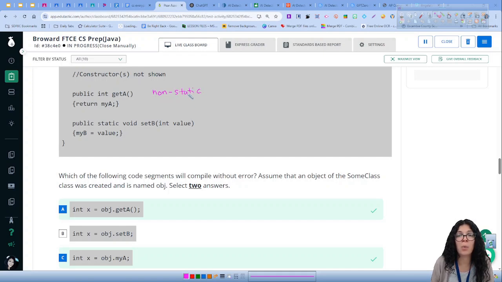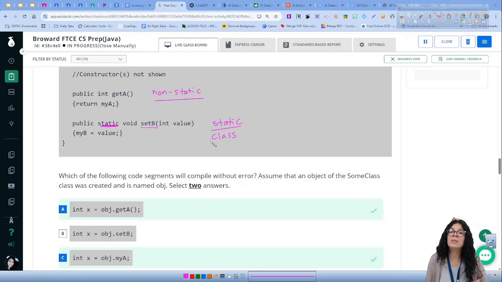Again, in comparison with setB right below it, it has the keyword static. So setB is actually static. And what does that mean? Static means that it is at the class level, okay? So you can use the class to call the method.